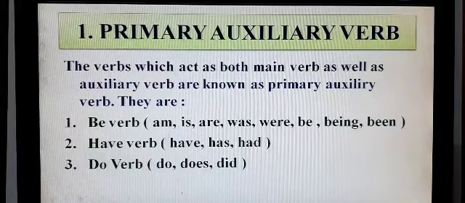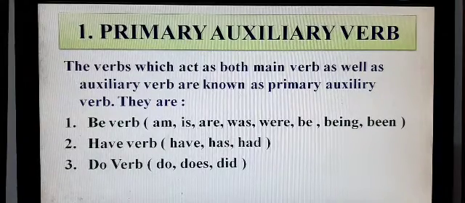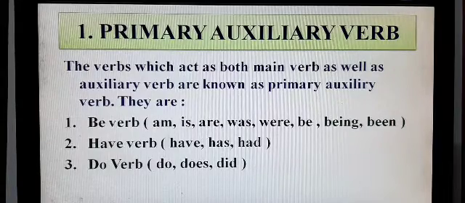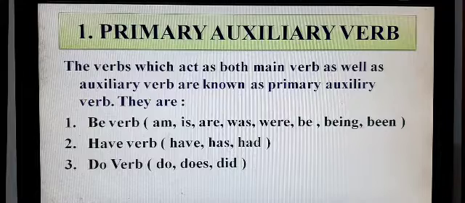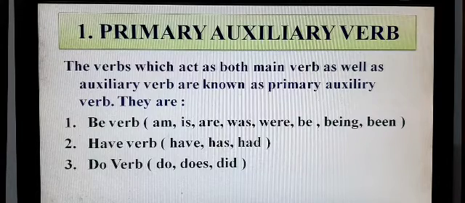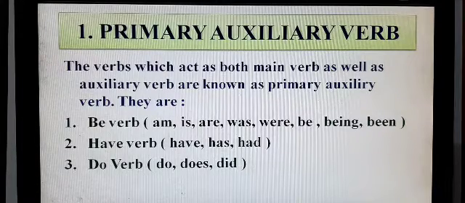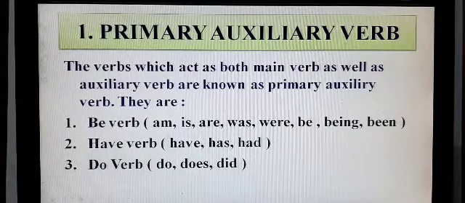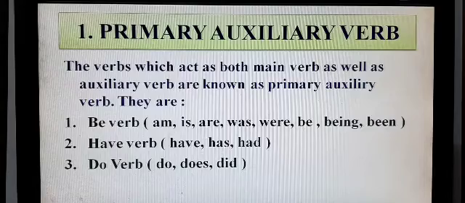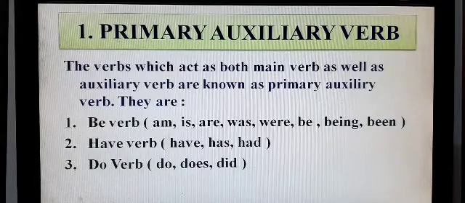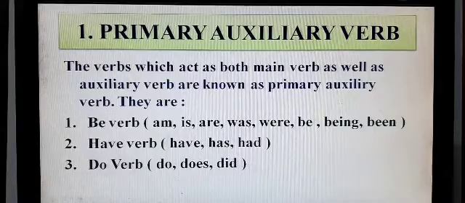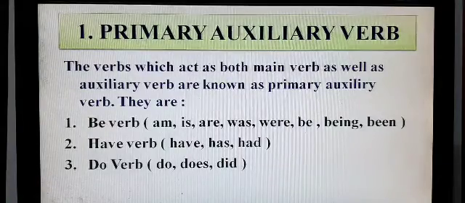Here have verb means have, has, and had. Do verb. Do verb means do, does, and did. So these are the verbs which act as both main verb as well as auxiliary verb. Sometimes they act as main verb, sometimes they act as an auxiliary verb. Since they can act in both ways, they are known as primary auxiliary verbs.